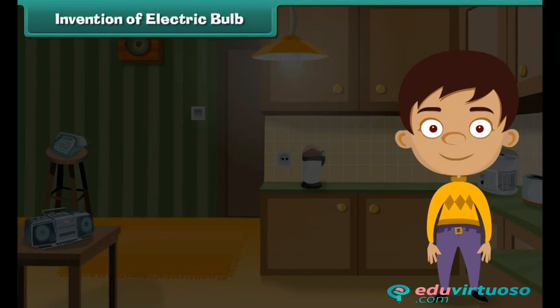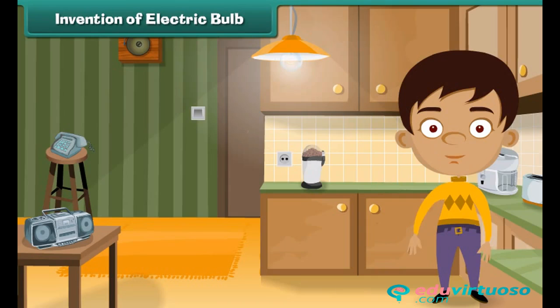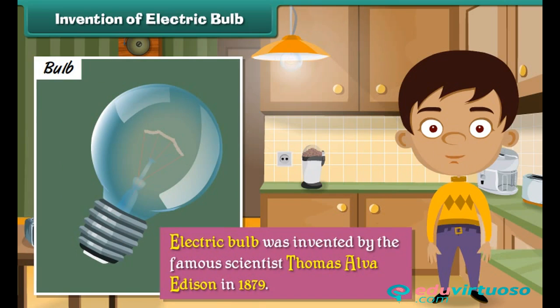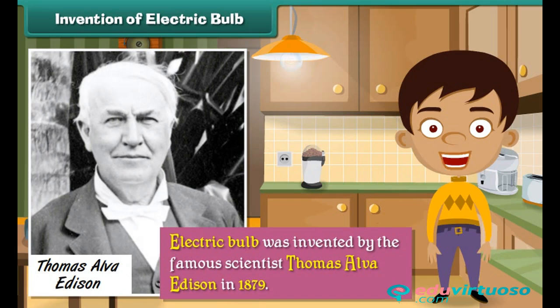Invention of electric bulb. Electric bulb that gives us light is considered a revolutionary invention. It has made working in the dark convenient. Electric bulb was invented by the famous scientist Thomas Alva Edison in 1879.